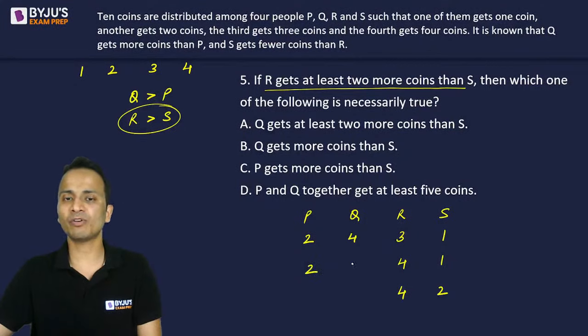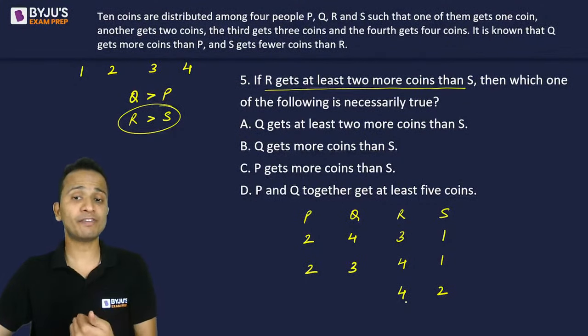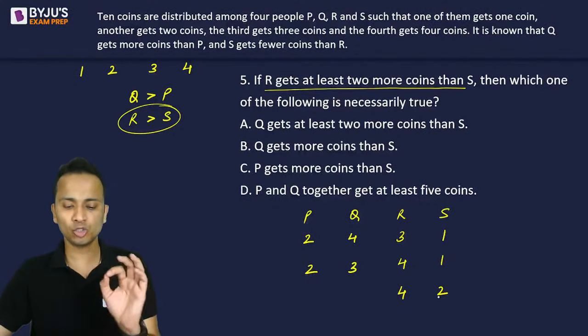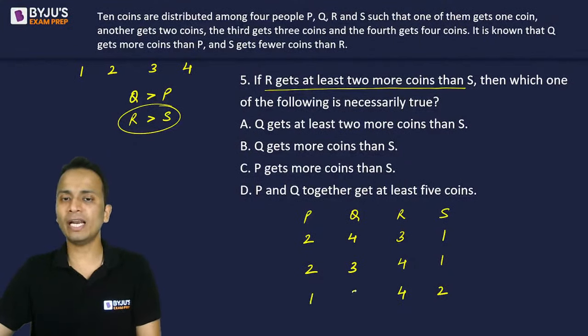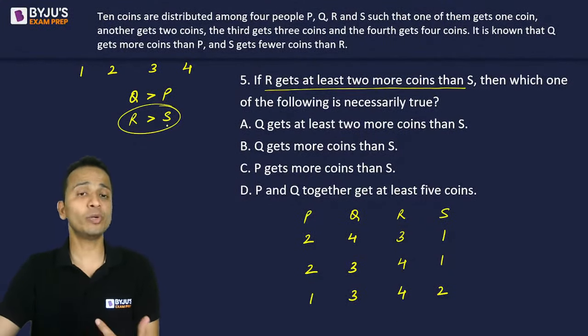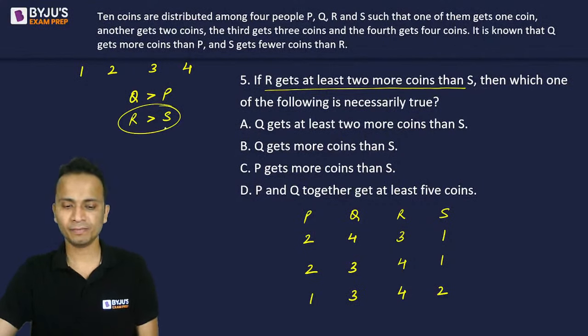P will get lesser, so P will get 2 and Q will get 3 coins. The third case, when we have given 4 and 2 coins to R and S, I'm left with 1 and 3. So P will get 1 and Q will get 3 coins because Q gets more coins than P. So these are the only 3 possible cases.